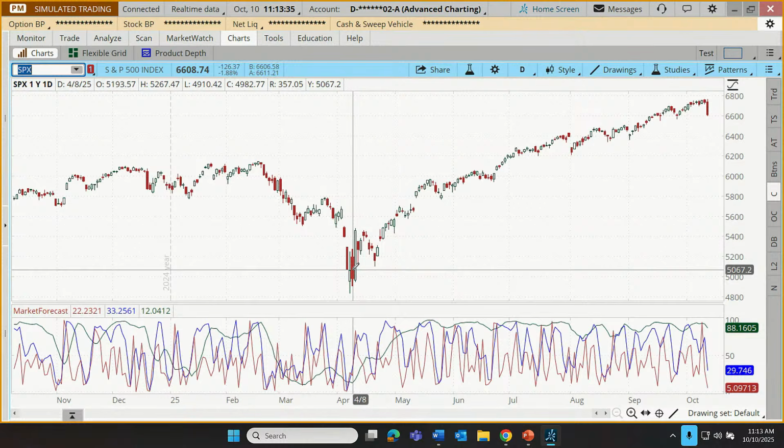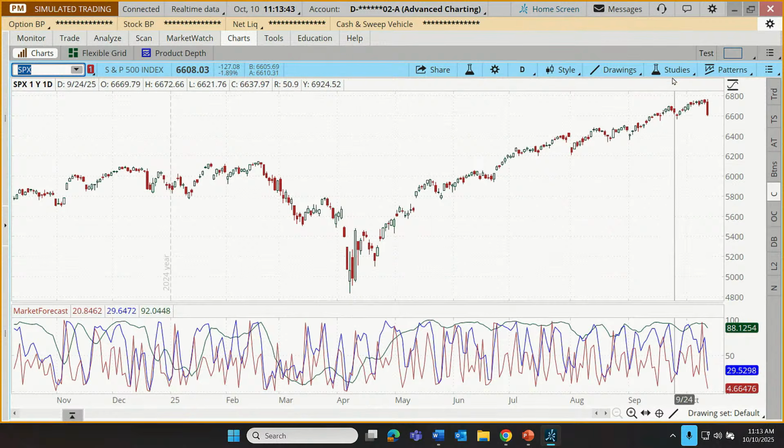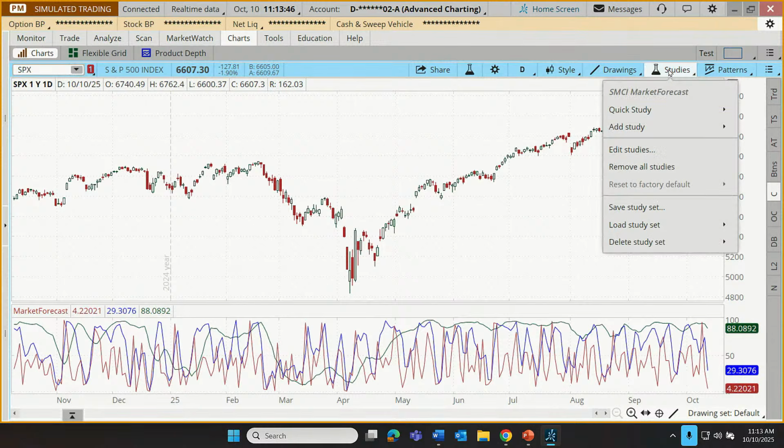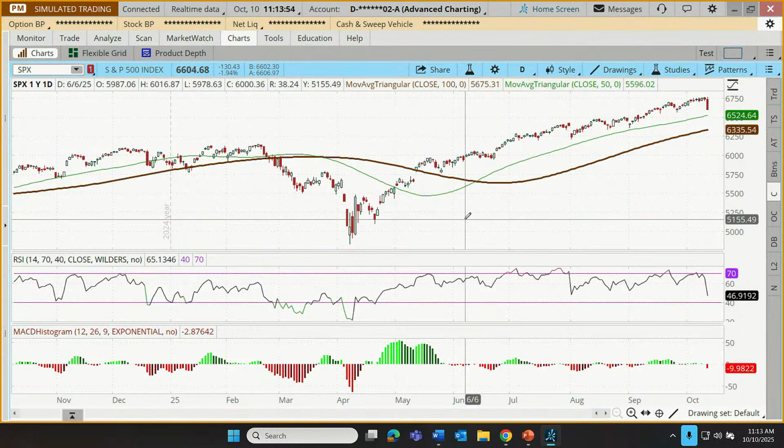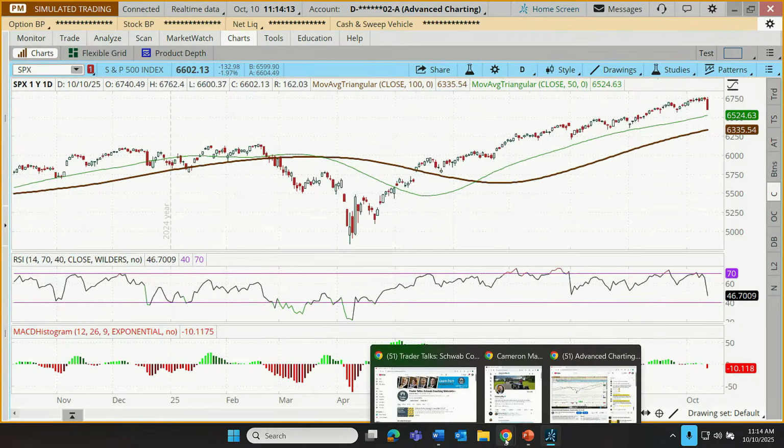That could impact some traders' technical outlook, but just for the sake of consistency, let's bring in the technical set of studies that we use each week. So I'm going to load up our Trend Value Momentum strategy set, abbreviated to TVM. With each one of these, we've gone through 3 different trading systems on 3 different stocks, and now we're looking at the markets through a combination of 3 different technical studies. I explained each one of these in detail as we took the original trades. If you don't know these, you can go back to our archives on our channel.